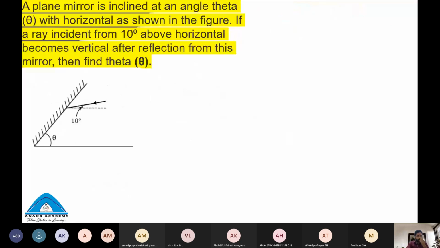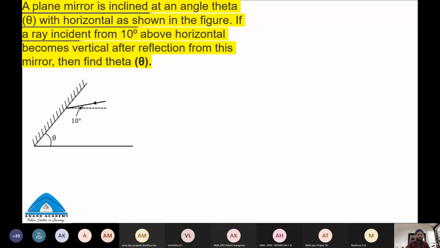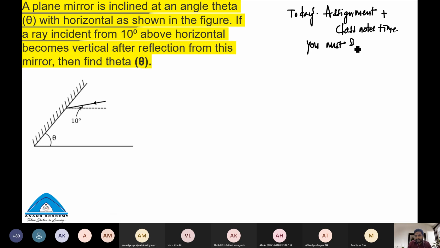Okay, this is the problem, take a screenshot. All right. So this is the homework question. Students, take a screenshot. In today's assignment and class notes time, you must submit this.